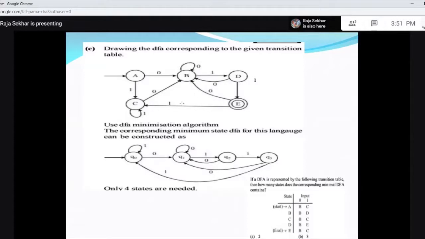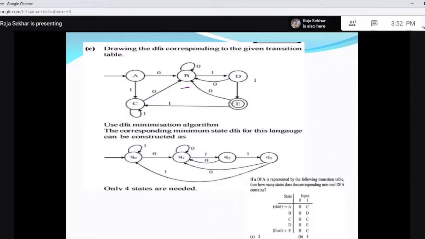By observation, it is difficult for you to observe, but still, if you have practiced well, you can observe. Look at this, from A on 0. Every state on 0 is going to be B. That means B is for remembering whether you have a 0. Then 1, 0, 1, and this is 1.